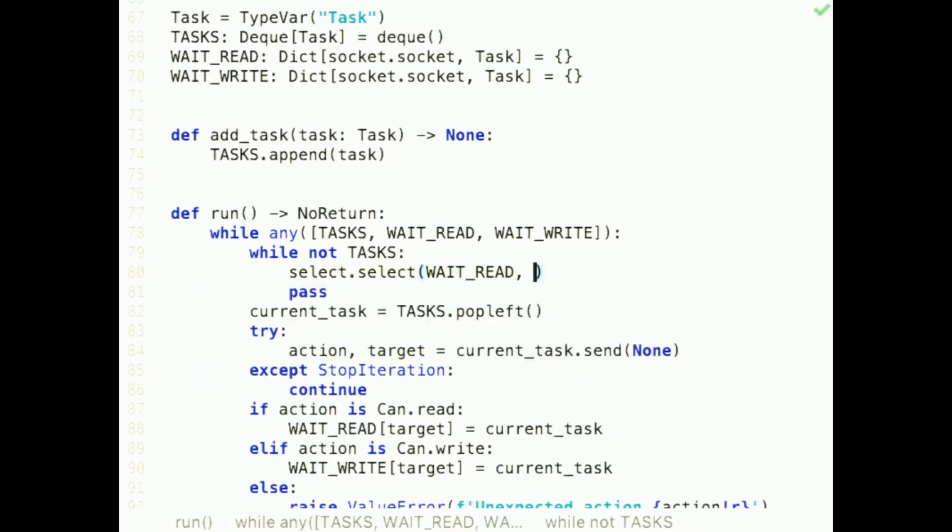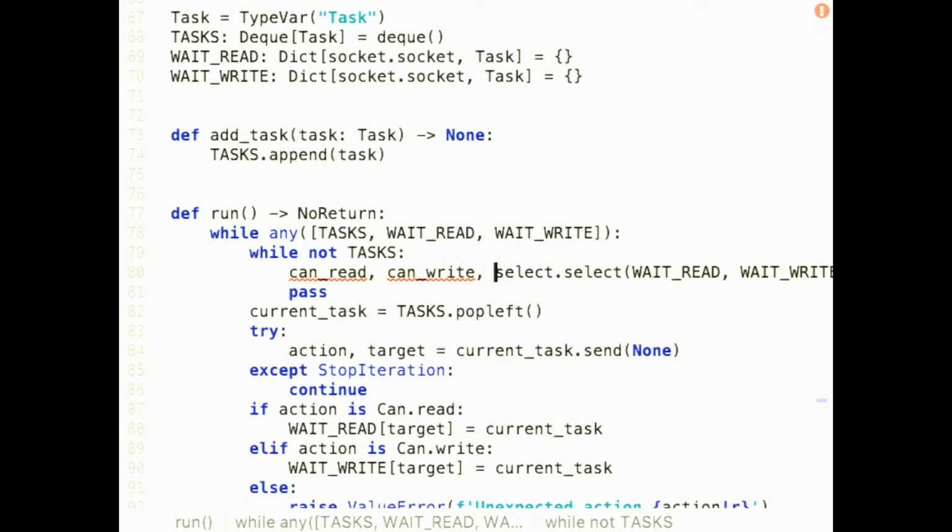So we will give it our sockets that are waiting. The second argument is the list of objects we want to write to. And the third argument we will just conveniently ignore. The return value of this function is again a triple, and it's going to be a list of sockets that we passed into the call as sockets that we want to read on that we can actually read on right now. The second item in the triple will be a list of sockets that we passed in as wanting to write to that we can write to right now. And again, the third element we will conveniently ignore.